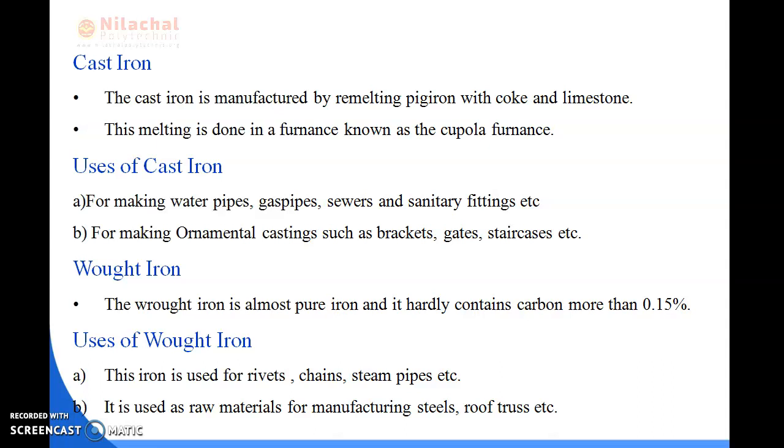So we can say that the cast iron is manufactured by remelting the pig iron with coke and limestone, and the melting is done in a furnace known as cupola furnace. And the wrought iron is almost pure iron and it hardly contains carbon more than 0.15%. The uses of cast iron are making water pipes, gas pipes, sewers, sanitary fittings, brackets, gates, staircase, or any other purposes. Next, in the uses of wrought iron, it is used in rivets, chains, steam pipes, for manufacturing of steel, roof truss, etc.